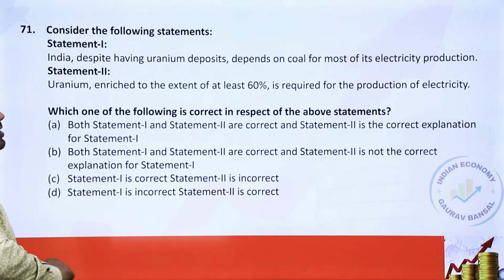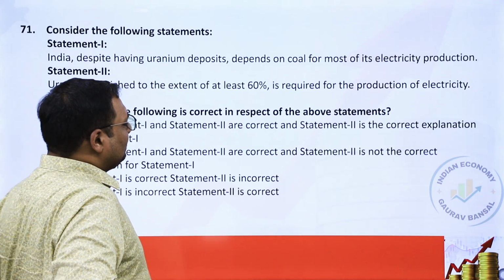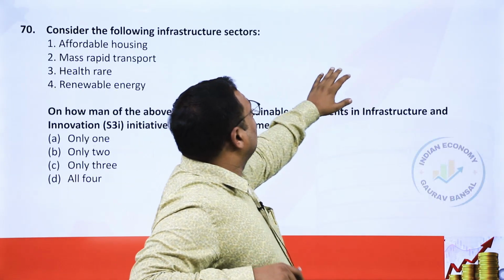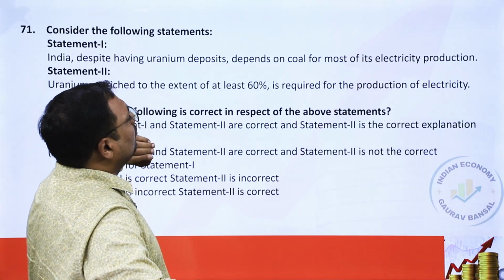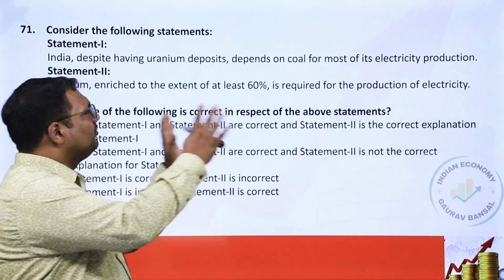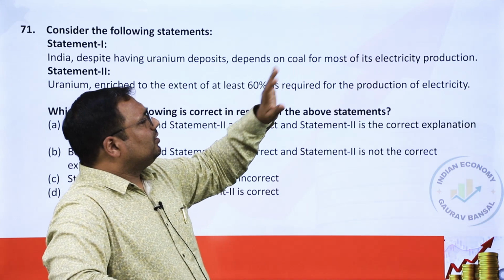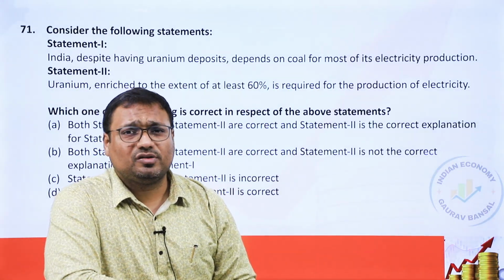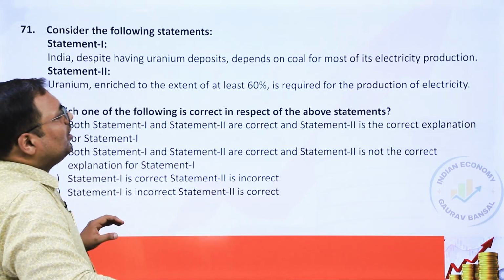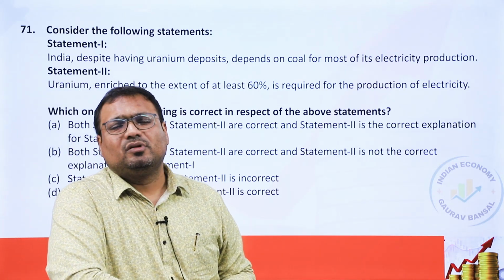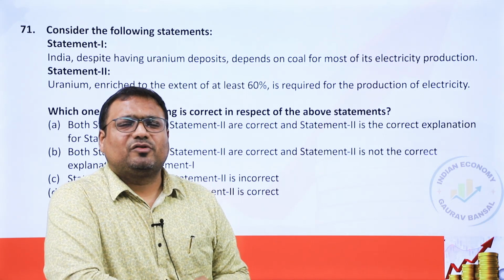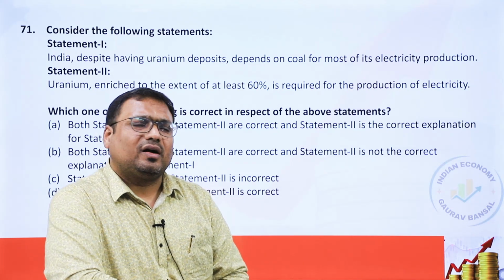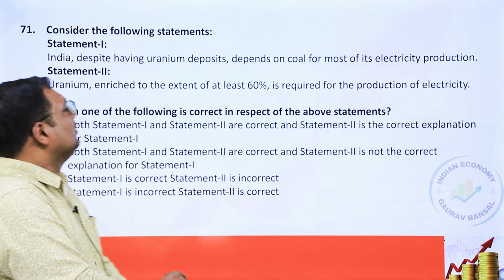Last question from the Indian economy section. As per the statement, India, despite having uranium deposit, depends upon coal for most of its electricity production. So half of the statement is correct actually, that India is dependent on coal for its electricity production, and the usage of coal is in fact increasing from last year. I have stressed upon this fact many times, and those who are my students and those who have read my updates in the Telegram group, they would know that I have stressed upon this point many a times.